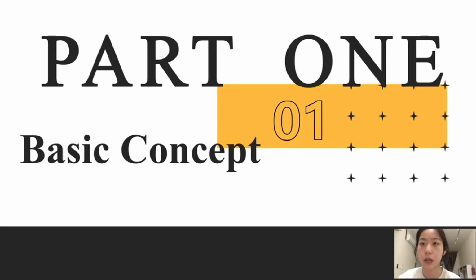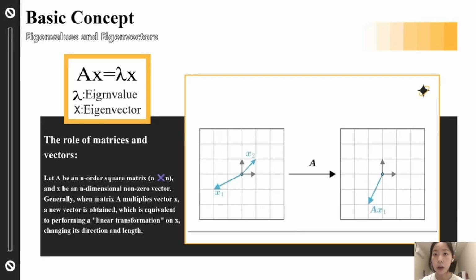The first part is about eigenvalue and eigenvectors basic concept. This part is about understanding eigenvalue and eigenvectors. We know that a matrix accomplishes a mapping from one vector space to another. For instance, a certain vector x1 is mapped to Ax1 and another vector x2 is mapped to Ax2. In this example, the vector x1 and its image Ax1 are not on the same line. However, some vectors remain on the same line after a mapping, such as Ax2. These vectors that lie on the same line before and after mapping are called eigenvectors.